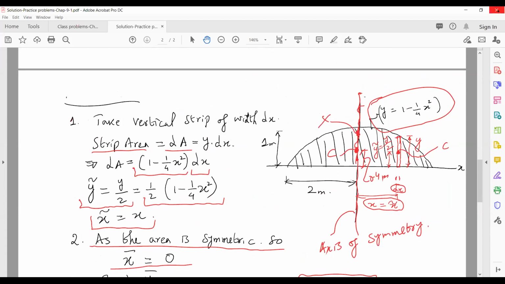So you need to visualize the area and the centroid concept. The centroid is the geometric center of the body or of the object. That's how we apply these equations and concepts, and we find the coordinates of the centroid of the area. With this, we come to the end of today's lecture, and see you in the next lecture. Thank you.